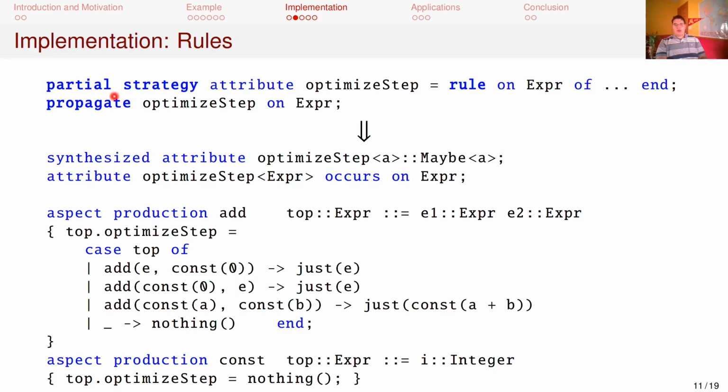The optimized step strategy attribute is partial, so its type is a maybe result. The rule in this strategy is translated as a pattern match, where only the cases relevant to each production are included. This can be seen in the add production, where the 3 rules that match on add are included, while the const production matches no rule patterns, and thus optimized step is translated as nothing.